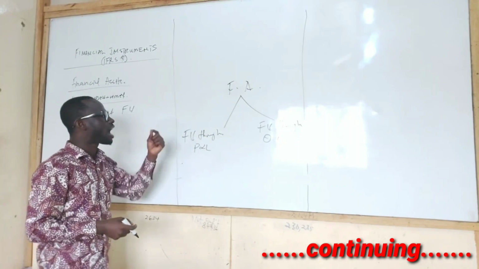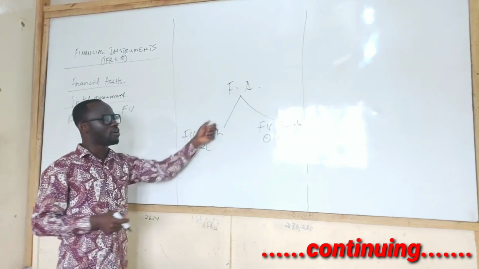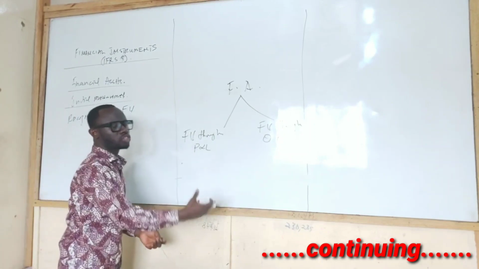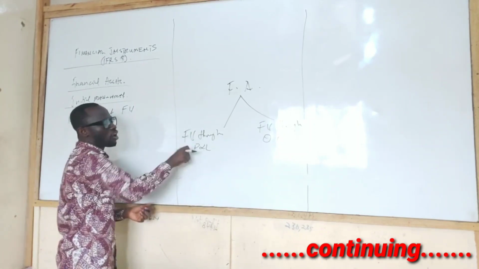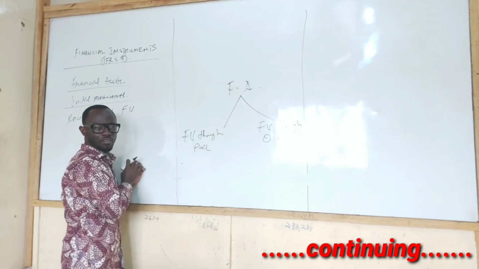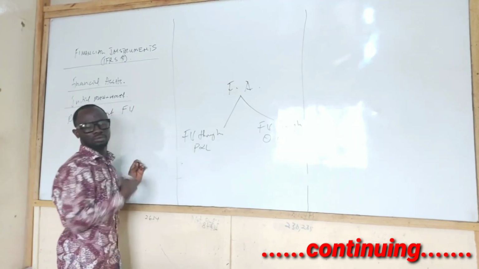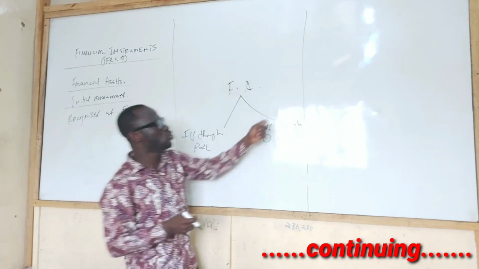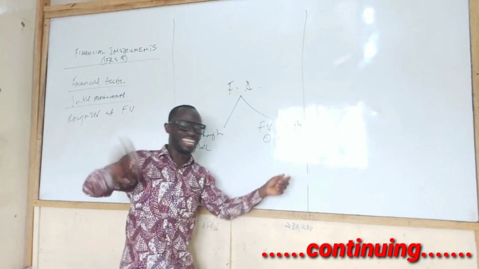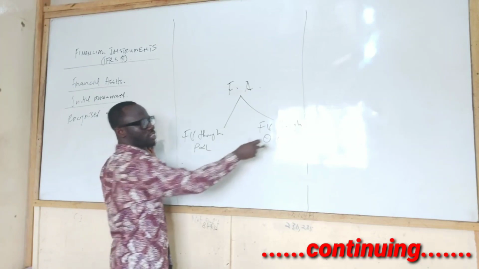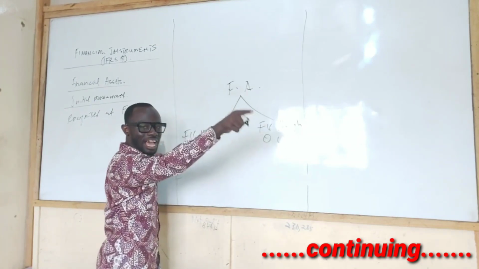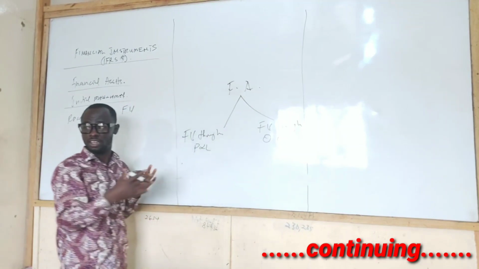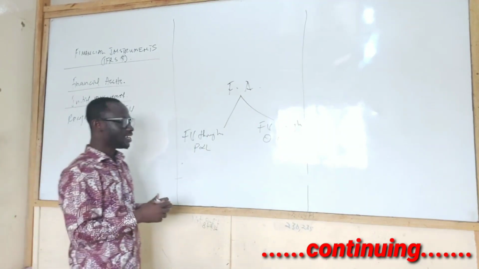When we say we are carrying financial assets through profit or loss, it means that any gain or loss on the financial asset is recognized where? In the profit or loss or in the income statement. When we say we are carrying a financial asset through other comprehensive income, it means any gain or loss is recognized where? In the other comprehensive income. I hope it makes sense, the difference. It's not the same thing.